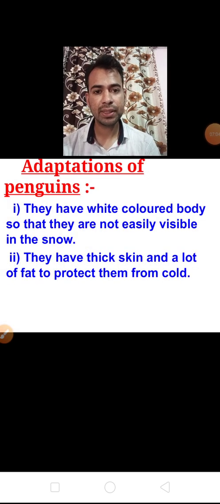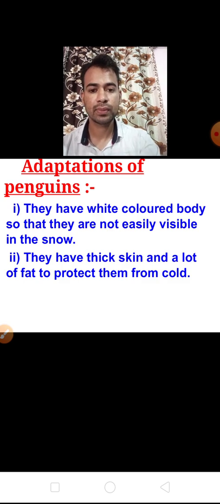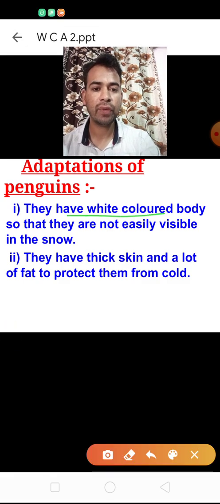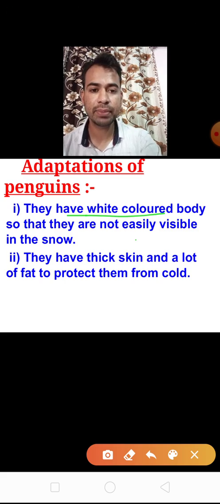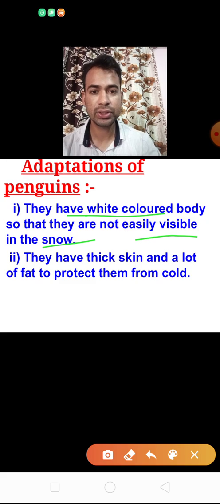So some special features of the penguins that enable them to survive in the polar region are: they have a white colored body, so they are not easily visible in the snow.